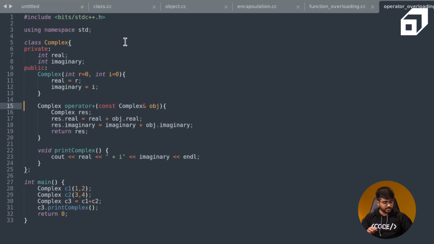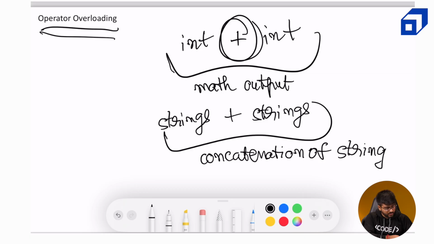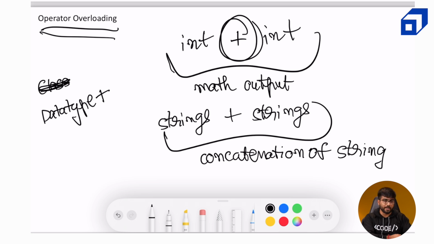Now the syntax of operator overloading. So this is the class name, like whatever data type we want to overload. First of all, it need not be a class name. It is the overloaded data type followed by whatever the symbol of the operator is.